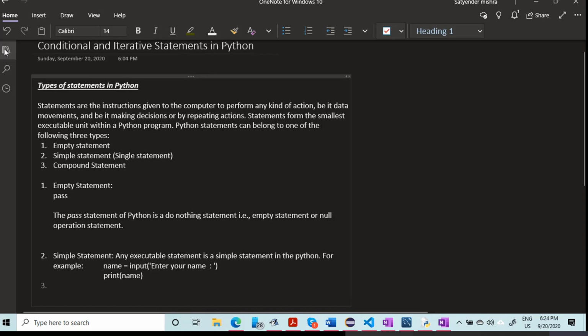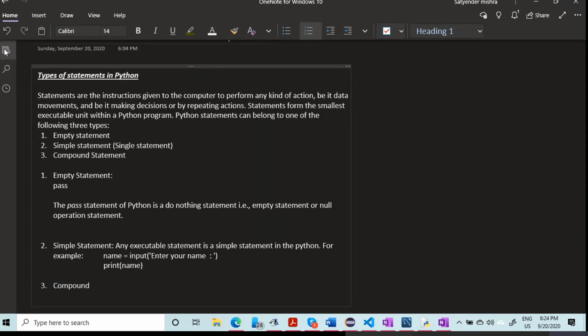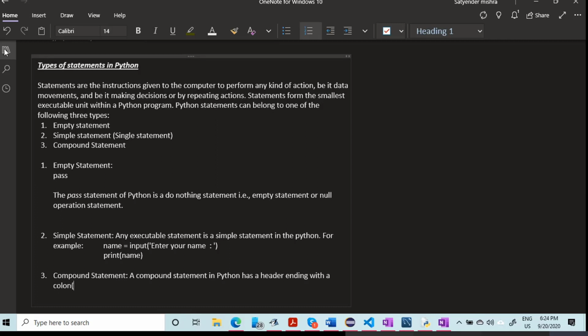So now number three, the compound statement. A compound statement has a header ending with a colon, and a body containing a sequence of statements at the same level of indentation.